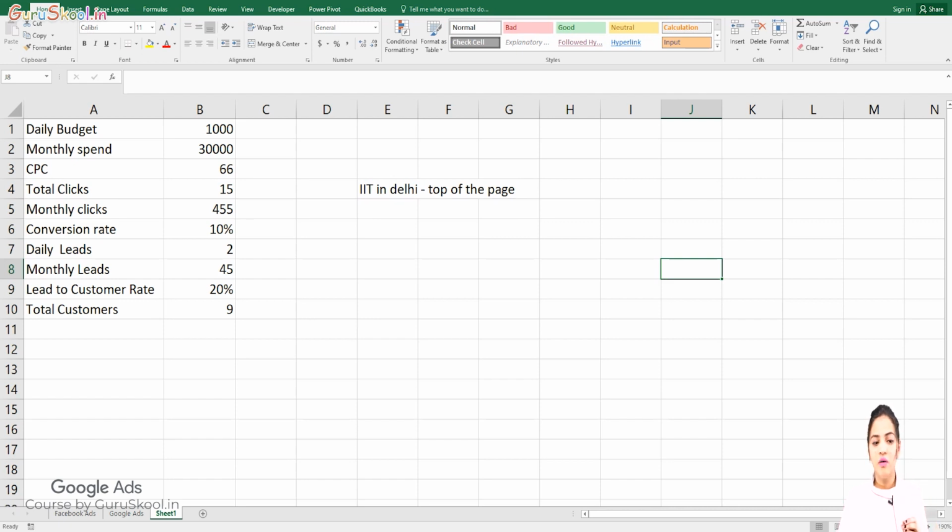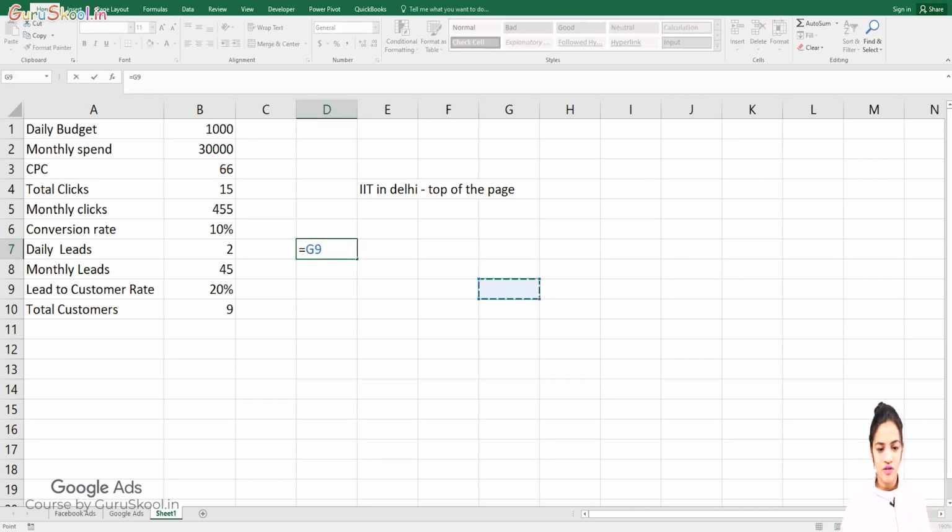Then in a month I'm getting 455 clicks. I'm sorry for that. If you want to see the calculation, I can show you, as I have already generated some formulas in my Excel. You can see 15 into 30, it's 450. What did I do? 15 into 30, that's right. It's a round figure. If you want to check the formula, it's B4 into 30. I haven't done anything else, so don't doubt me.